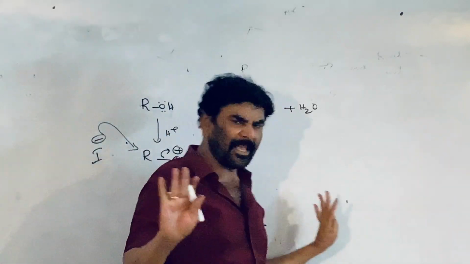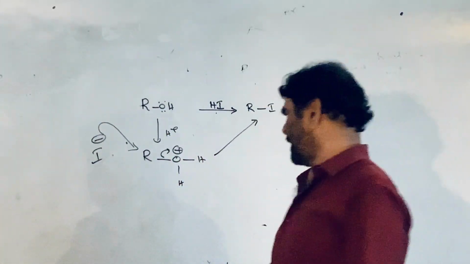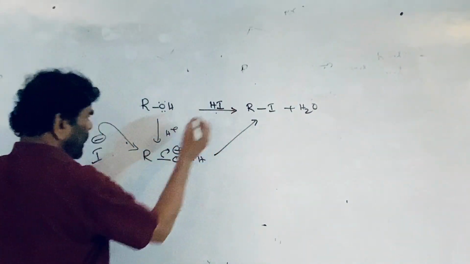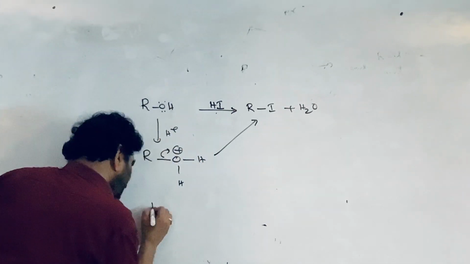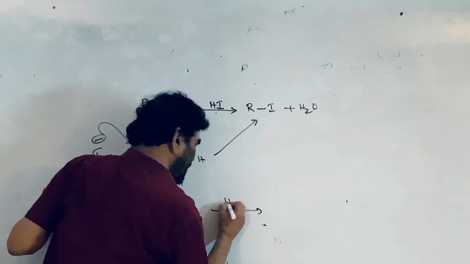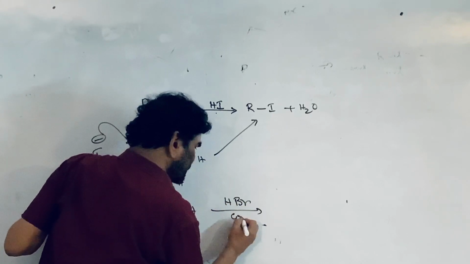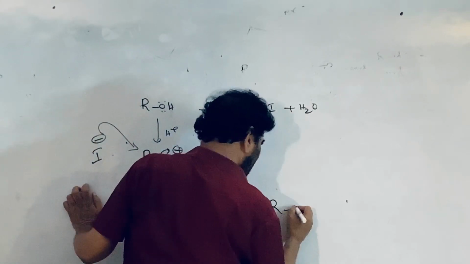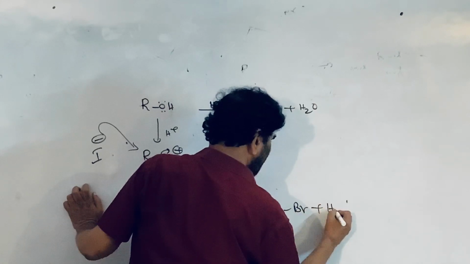So alcohol can safely be converted into the corresponding halides. Alcohol treated with concentrated HBr gives alkyl bromide, and the mechanism is the same.